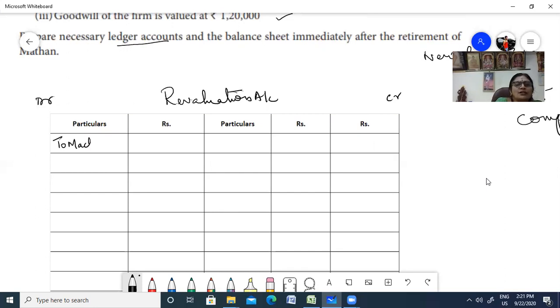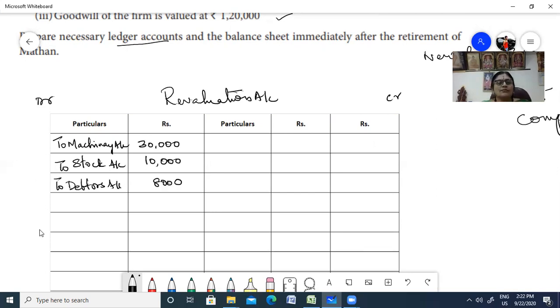So machinery account, and stock account. Machinery account we had 30,000. We already calculated the depreciation, 10,000. Then debtors is written off, so 8,000. So total comes to 48,000.